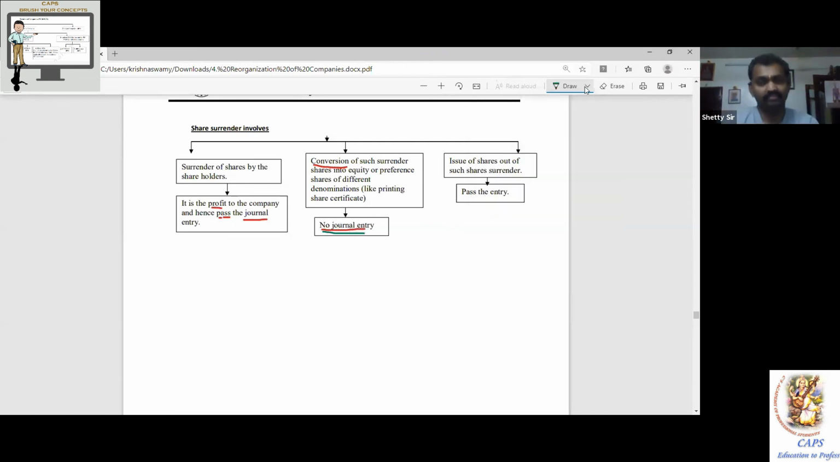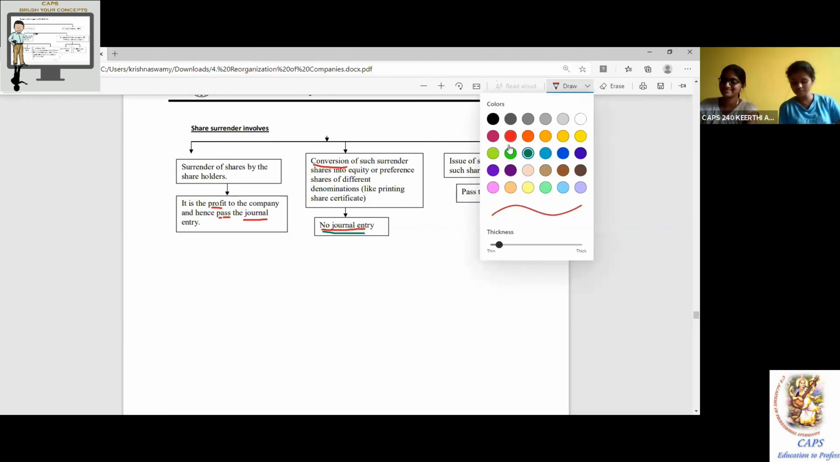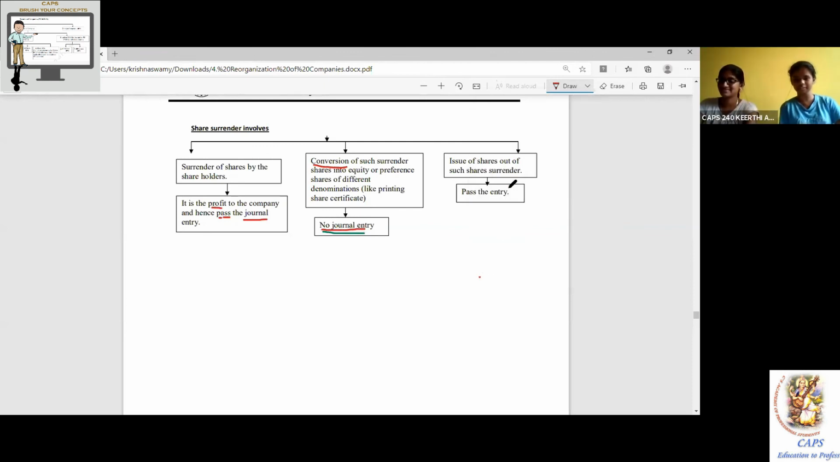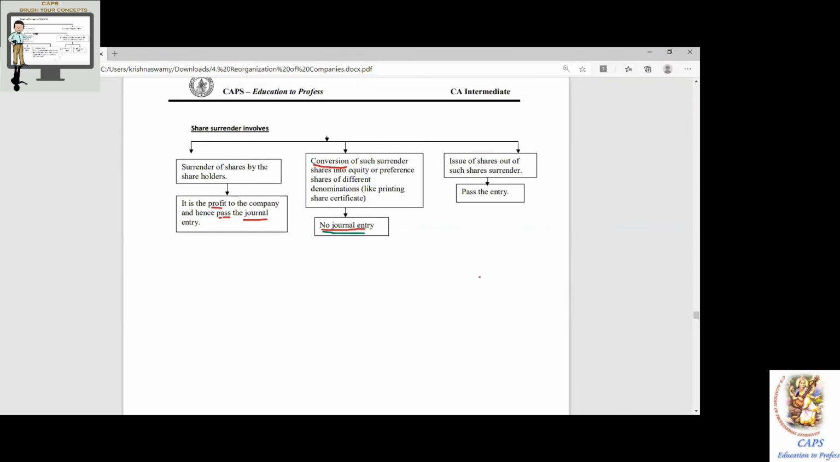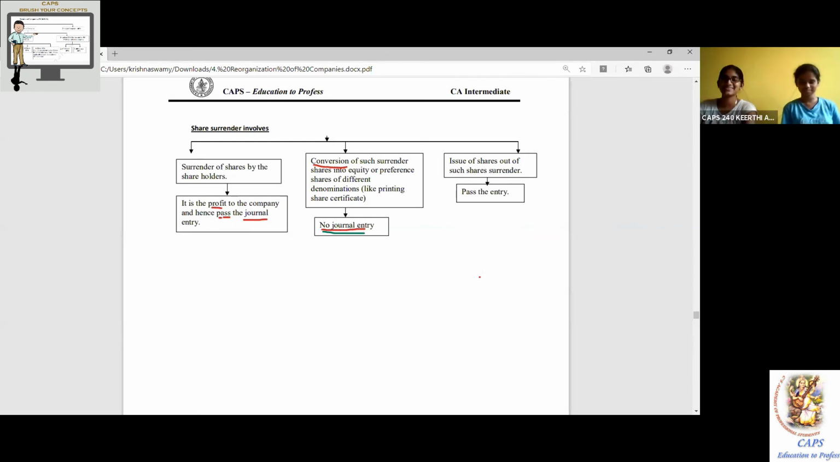Continue. Issue of shares out of such share surrender, pass the entry. Yes, that you have to pass the entry. All of you clear about it? Yes, sir. Easy? Yes, sir. Simple? Yes, sir. Okay. So if you just stick to this theory, trust me, any question about internal reconstruction, you'll be able to do it.